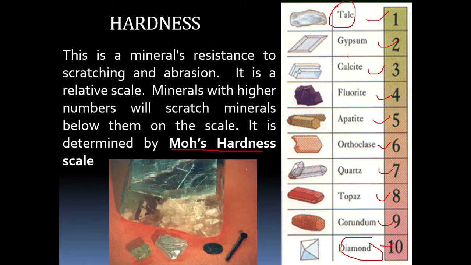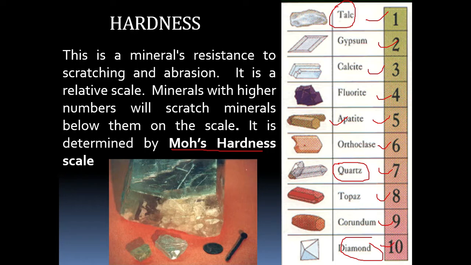Suppose if you take orthoclase, hardness 6, this mineral can scratch apatite, but this cannot scratch quartz, because quartz is harder than orthoclase, but quartz can scratch orthoclase because orthoclase has less hardness.